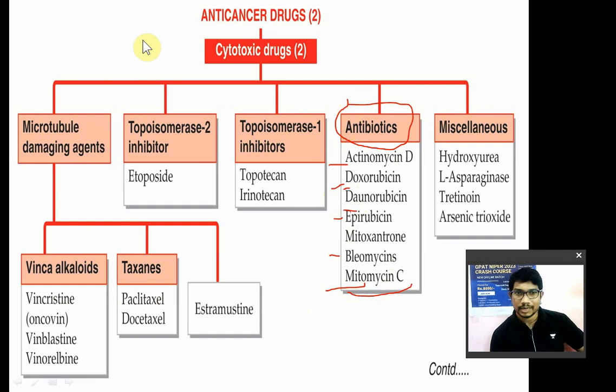In the cytotoxic drugs, last class is nothing but the miscellaneous. So in the miscellaneous you have hydroxyurea, L-asparaginase, tretinoin and arsenic trioxide. Hydroxyurea, L-asparaginase is an enzyme, tretinoin is nothing but a vitamin A derivative, then arsenic trioxide. So these are the cytotoxic drugs class 2.